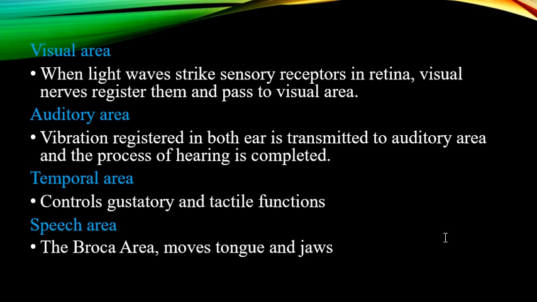The visual area. The visual area of the forebrain is responsible for vision, and when the light waves strike the sensory receptors of the retina, vision is produced. The visual nerves register them and pass them to the visual area, and from there, the message is sent back to the organ to respond. The auditory area.